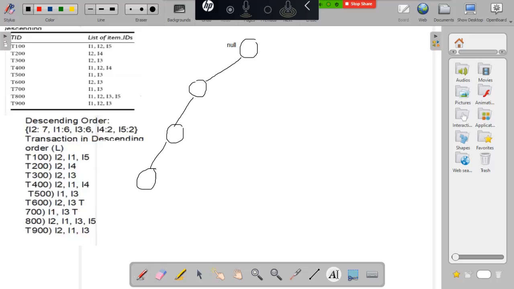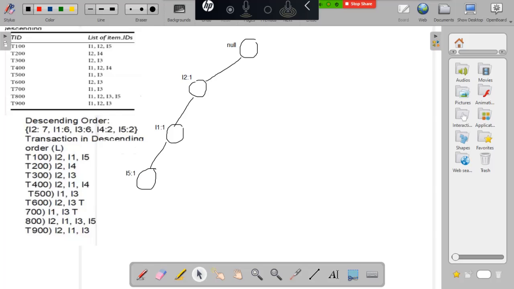Here this node is I2, with occurrence equal to 1. Next is I1, occurrence equal to 1. Next we have I5, occurrence equal to 1. So the first transaction is over.